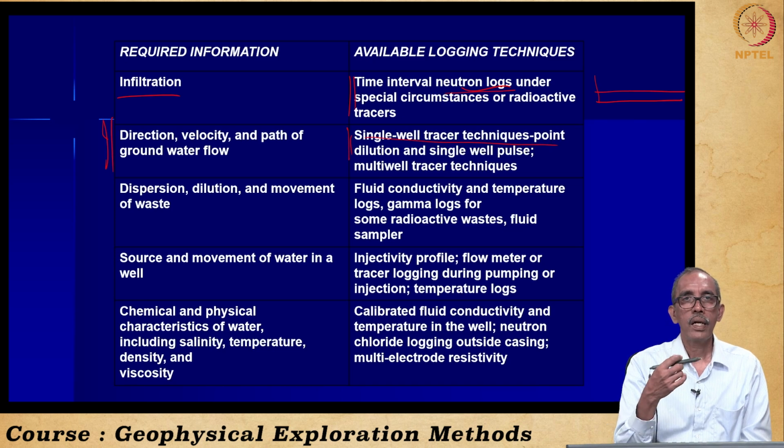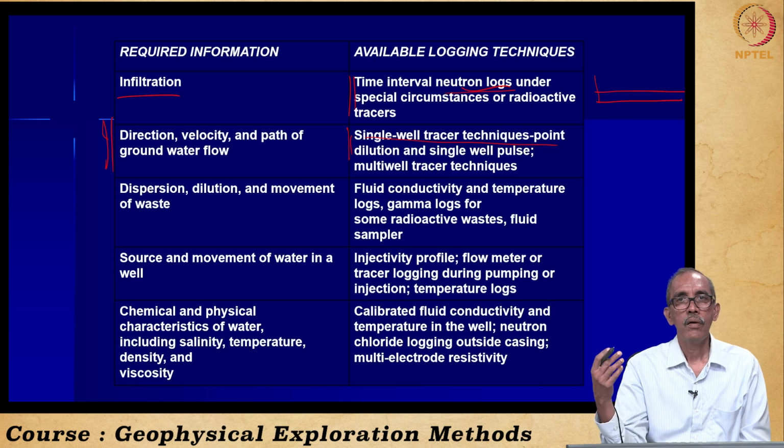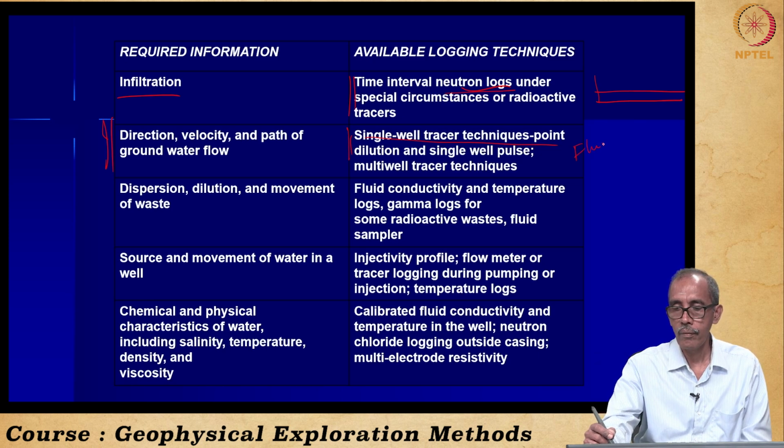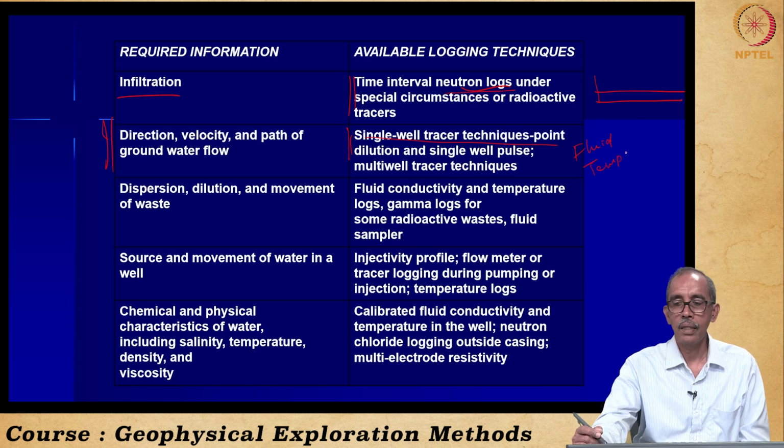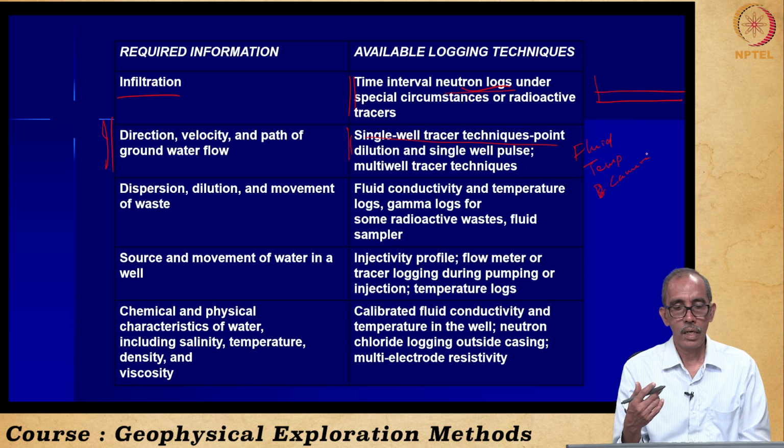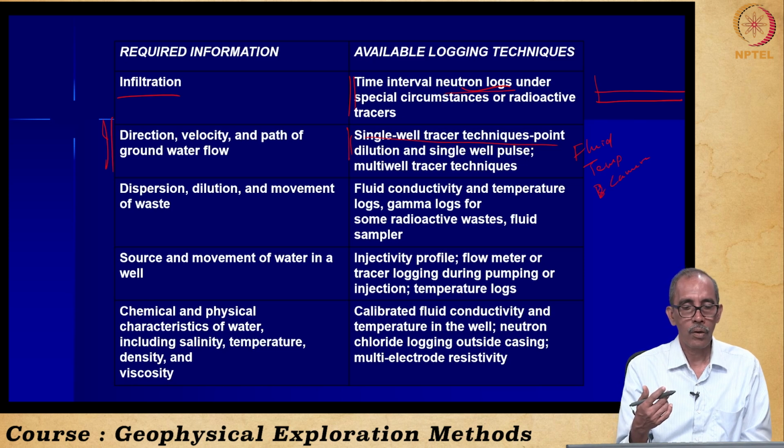So here, whatever we had seen, we can understand a little bit about the groundwater pressure from the fluid conductivity and temperature. Fluid conductivity and temperature logs will help us, and also the borehole camera can give us some idea about the velocity and path of groundwater flow.